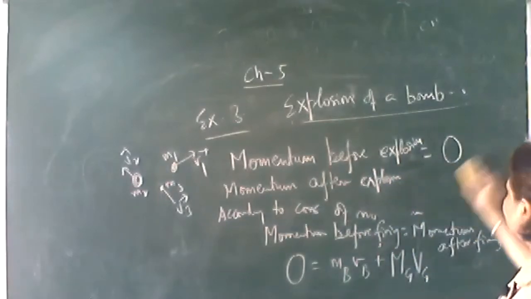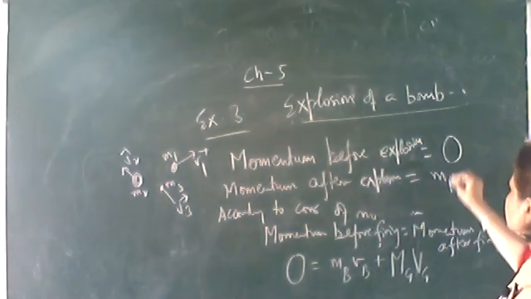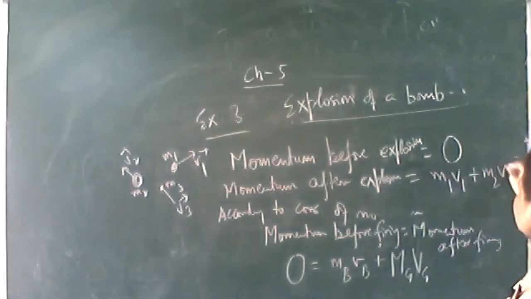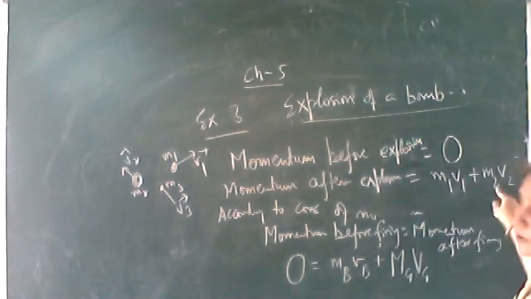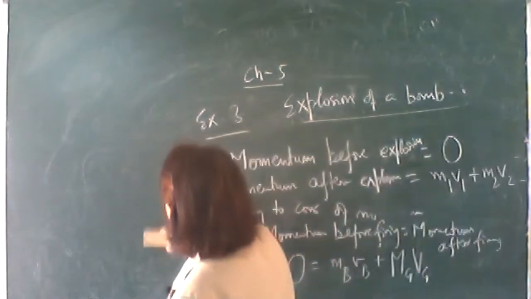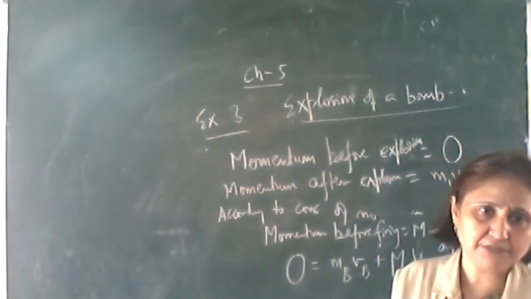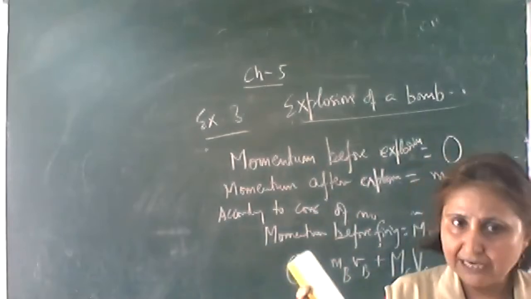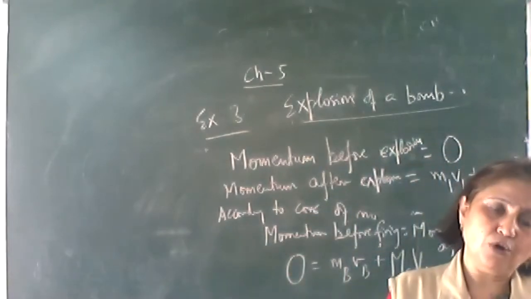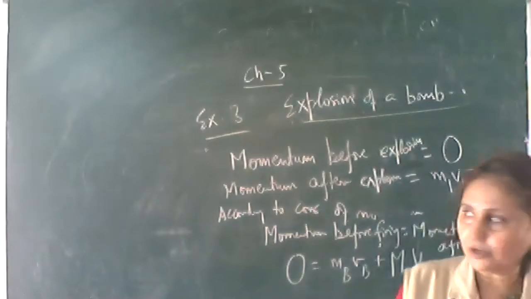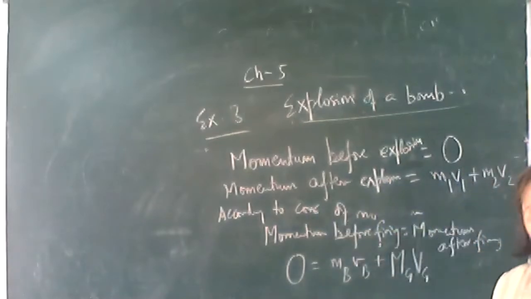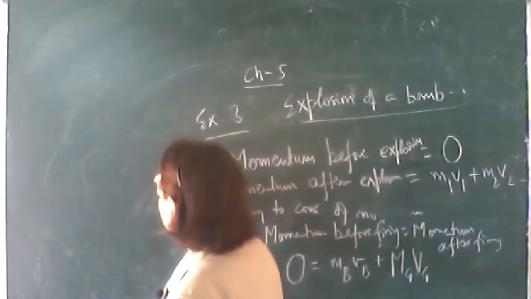Let it break up into two fragments. Now let us consider that it breaks up into two fragments of masses m1 and m2. The sum of the momentum of these two fragments should be equal to 0. Instead, if it breaks up into a number of pieces, m1 v1 plus m2 v2 plus m3 v3 and so on should be equal to 0. That is, the vector sum of the momenta of all these pieces should be equal to 0. Now let us consider it as broken only into two pieces of masses m1 and m2. Now let's see in which direction will these two pieces move.